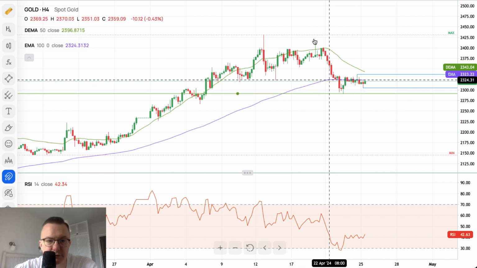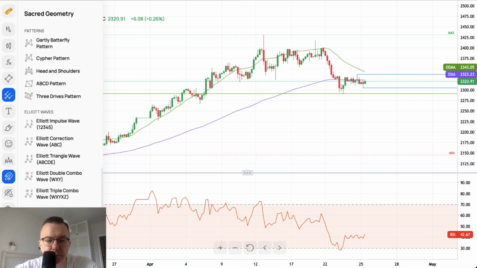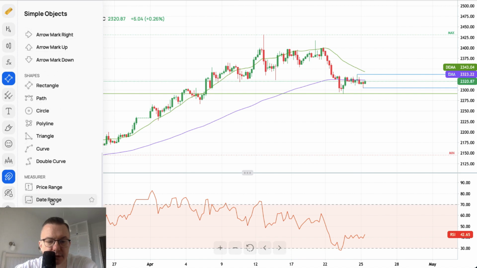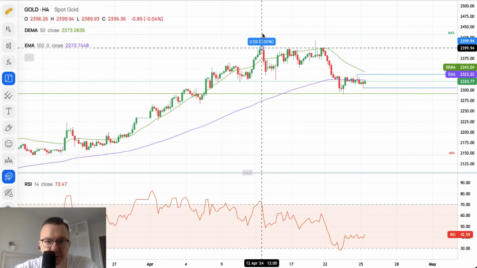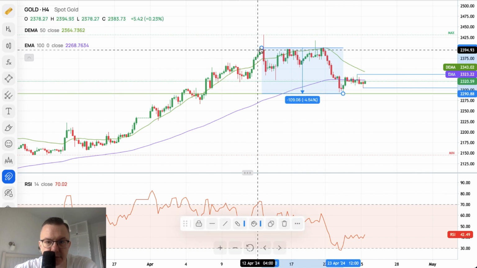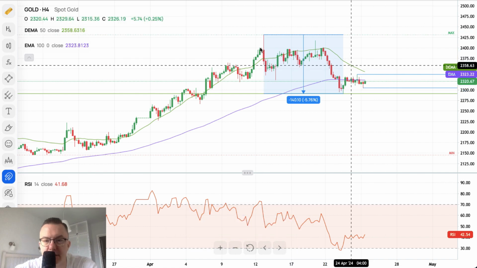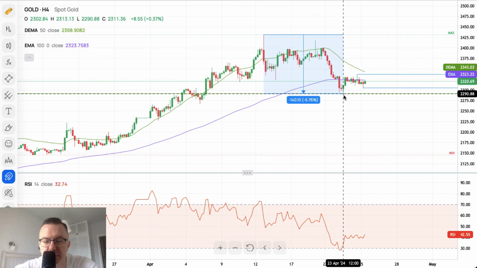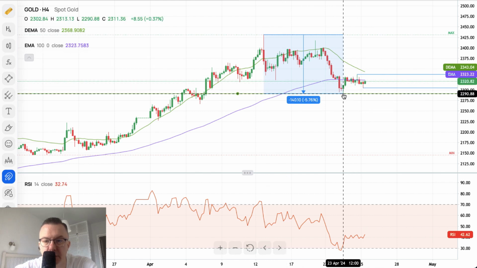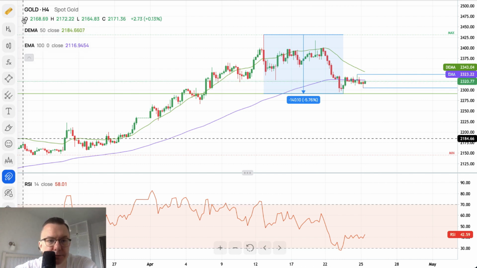A little bit of a pullback. How much is this actually? What's the price range of this movement to the downside? It might be even a few percent. I would think it would be 5 or 6%, something like this. 5.76. Yeah, so we are already almost minus 6% from this all-time high to the local swing low. Maybe it's time for a bounce to the upside on gold.